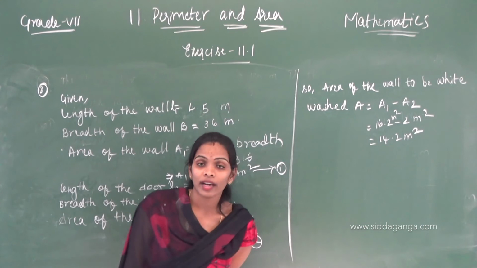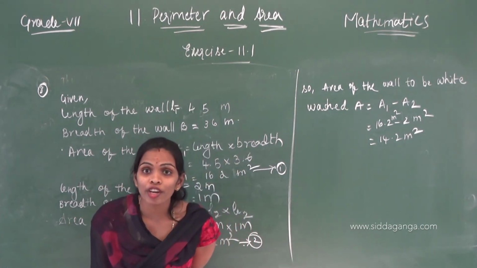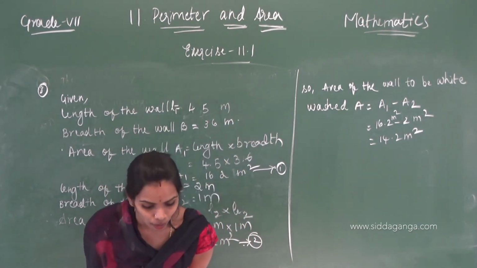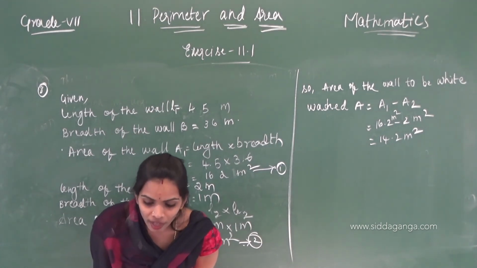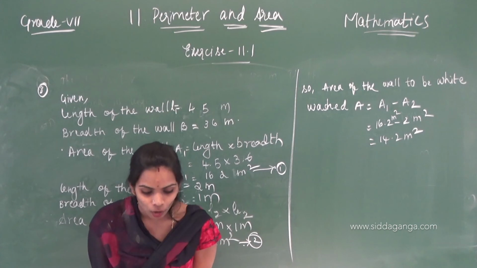Since it is given that to do the whitewash for 1 meter square, how much amount are they asking? 20 rupees.